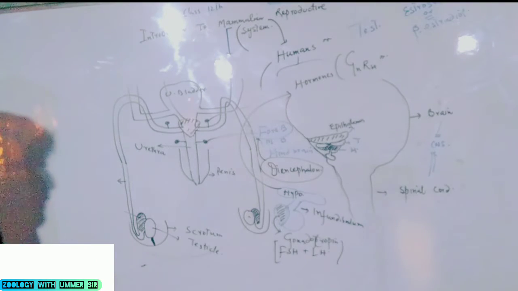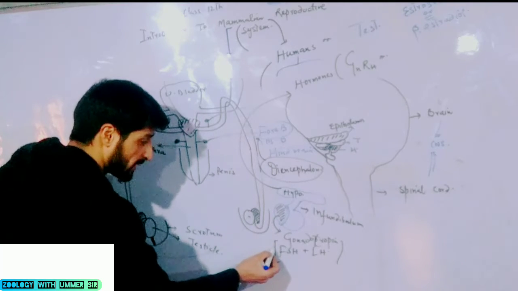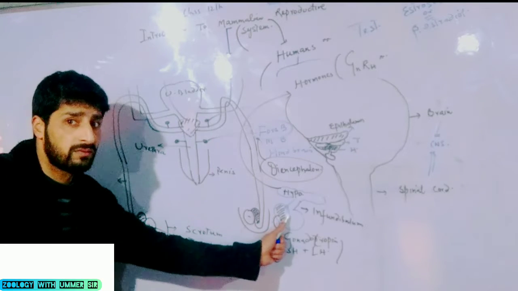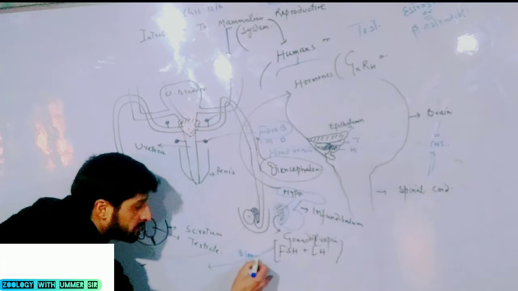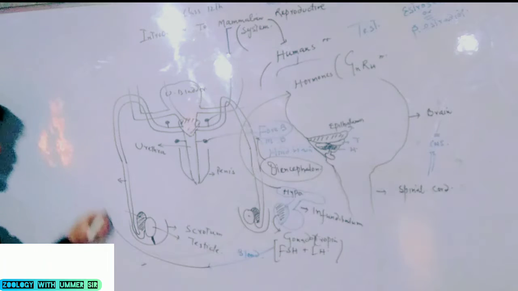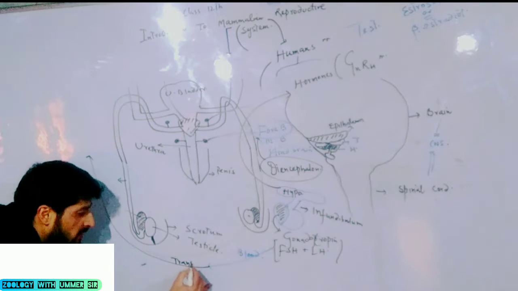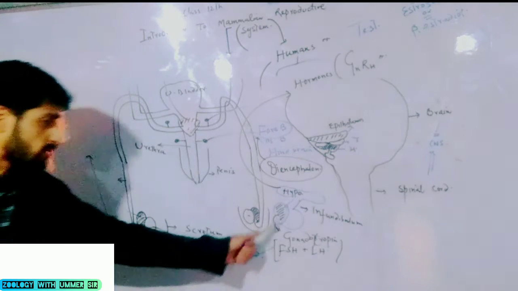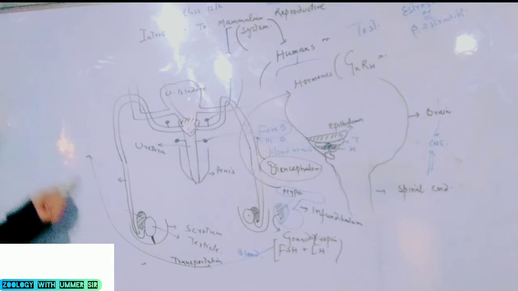Now, these gonadotropins, which are produced from the pituitary gland, are then discharged into blood. Blood is the best transportation medium. When gonadotropins are produced from the anterior lobe of pituitary gland, they are discharged into the blood, and blood takes them to the target organ.